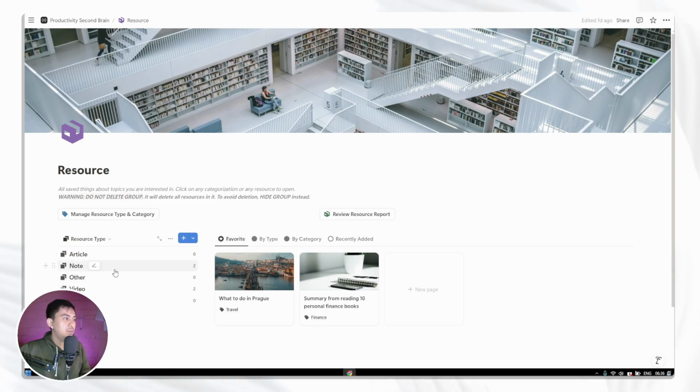And yeah, you can also click on the other types to do the same. So if you click on article, you will see all of the resources that are articles, but in this one we see that it's 0, so there's no article yet in our resources in our second brain, so not a really good example.